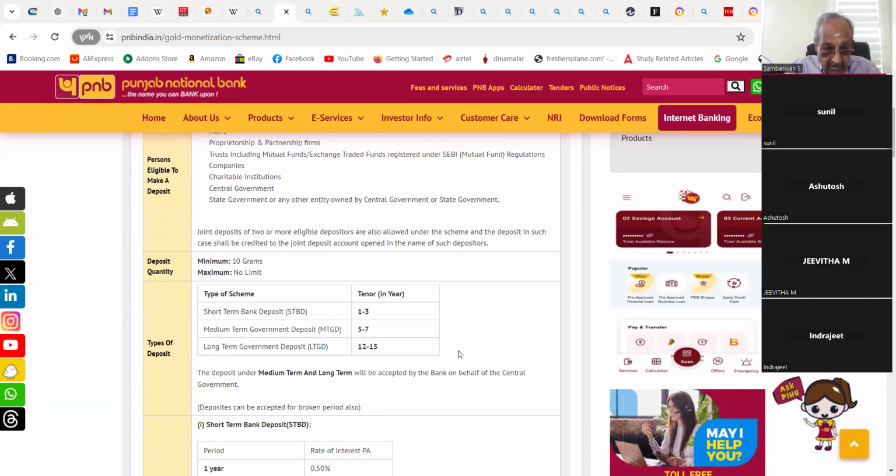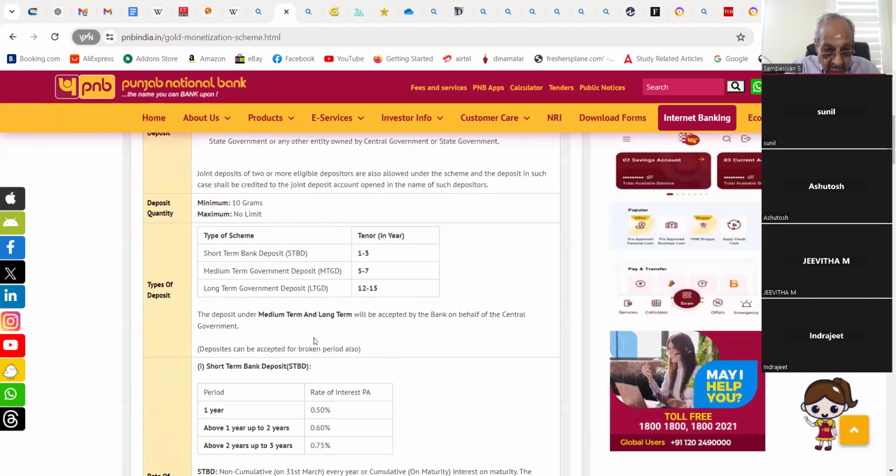Types of deposit, type of scheme and tenure. Short term bank deposit 1 to 3 years, medium term government deposit 5 to 7 years, and long term government deposit 12 to 15 years. The deposit under medium and long term will be accepted by the bank on behalf of the central government. Deposits can be accepted for the broken period also.